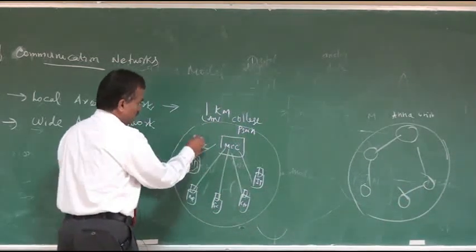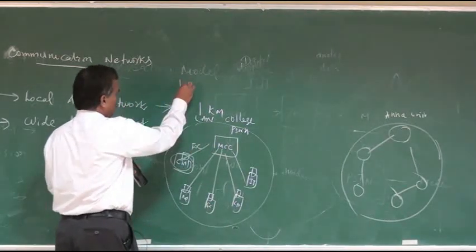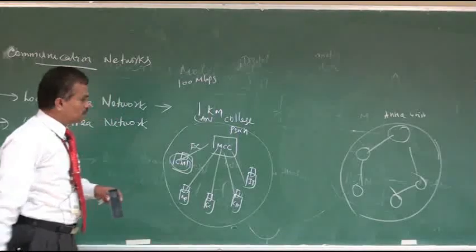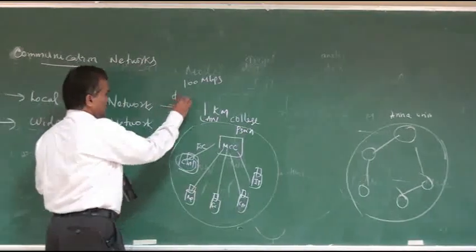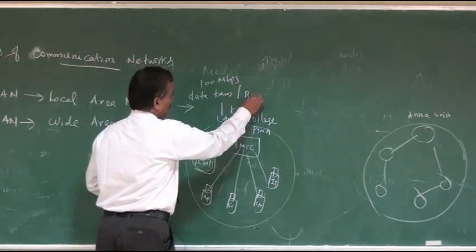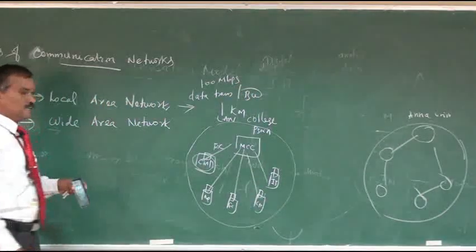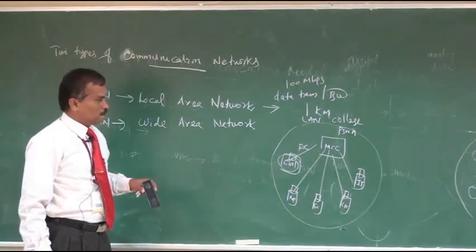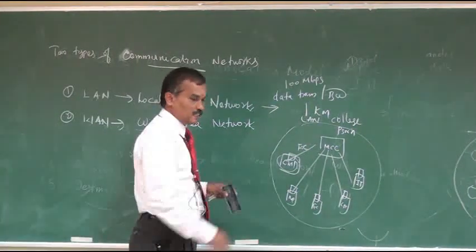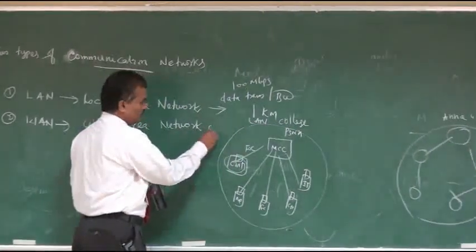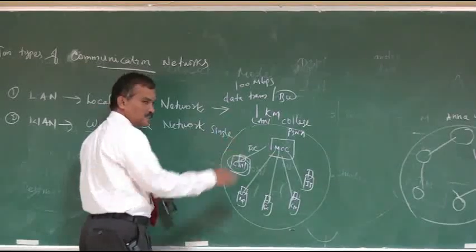The data transfer rate in a local area network is maybe 100 Mbps, that is megabits per second, or you can call it data transfer rate, or bandwidth. In a local area network the bandwidth is high, and it can be owned by a single party.